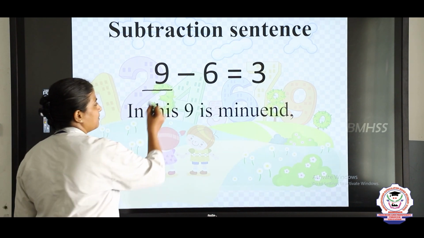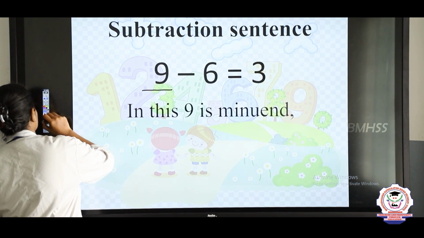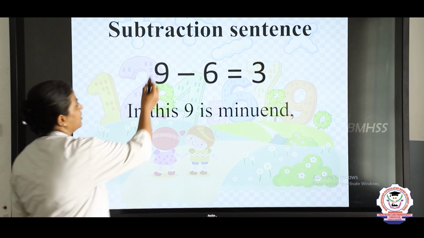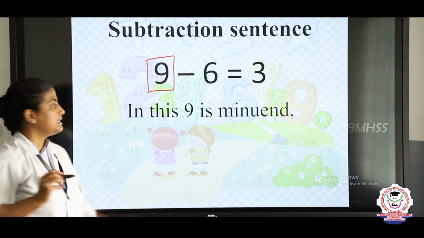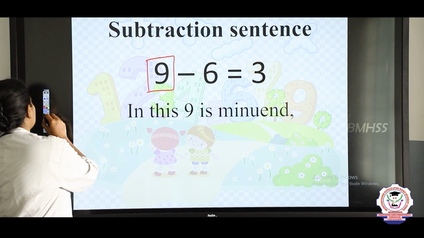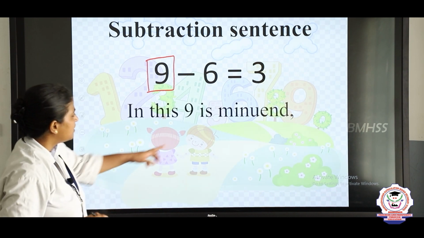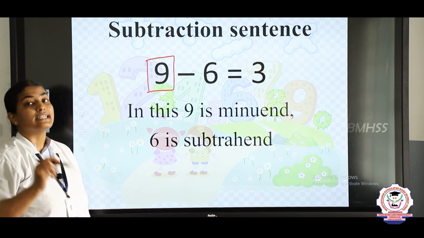The greater number in the subtraction sentence is known as the minuend and the smaller number is known as the subtrahend.